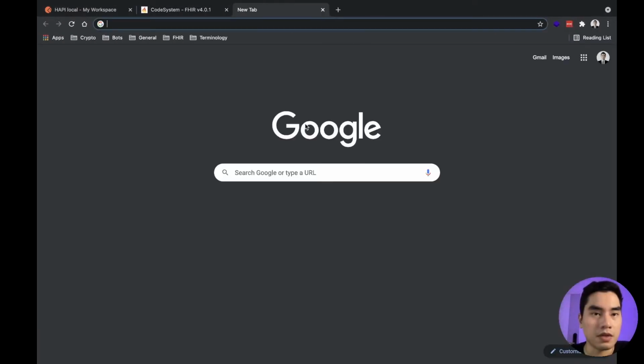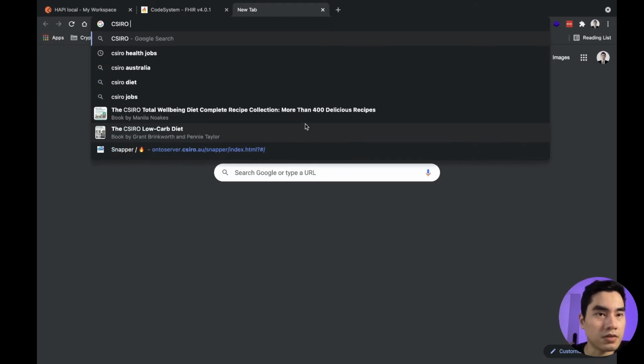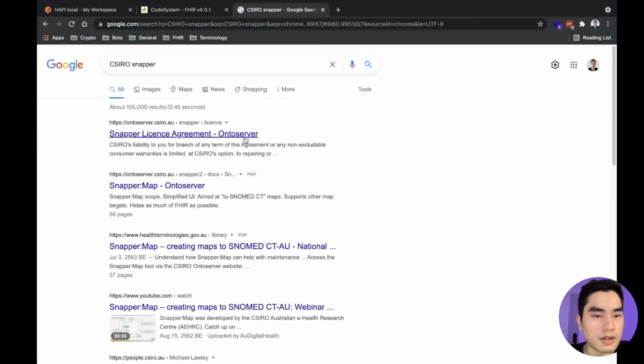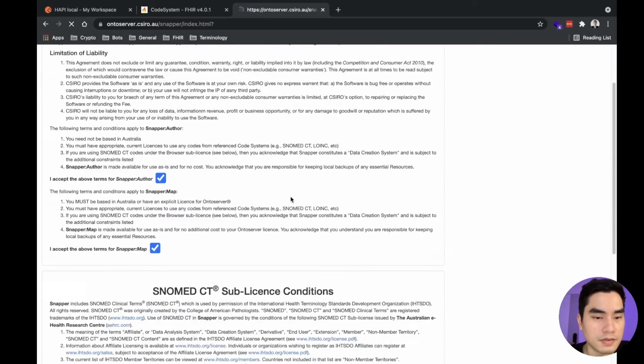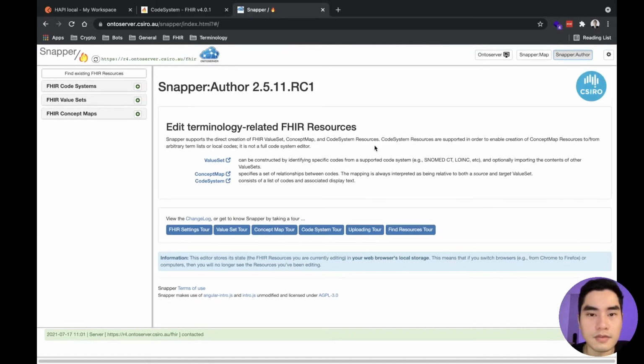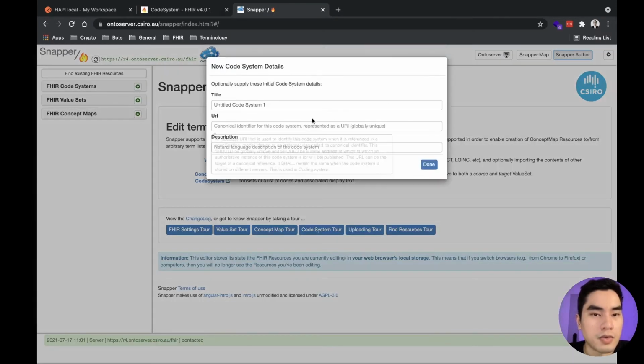So you come here and search for CSIRO Snapper. Here you will find this Snapper, and you accept everything, and we bring it here. You come here to File, Code System, and you create a new one.